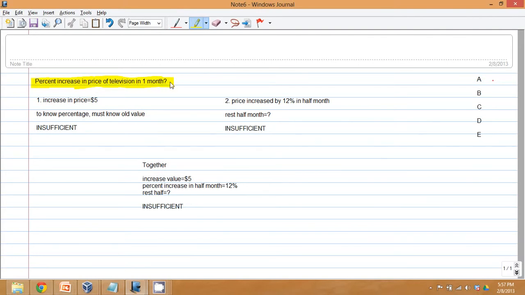Now to find that, we would need to know the change in price divided by the old price.